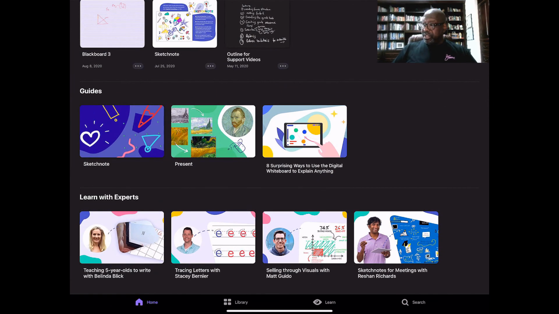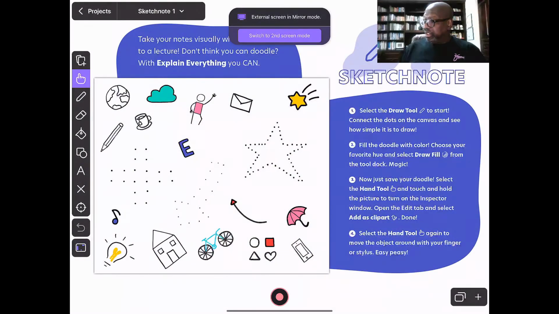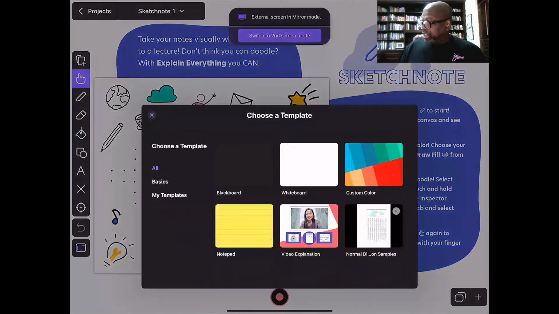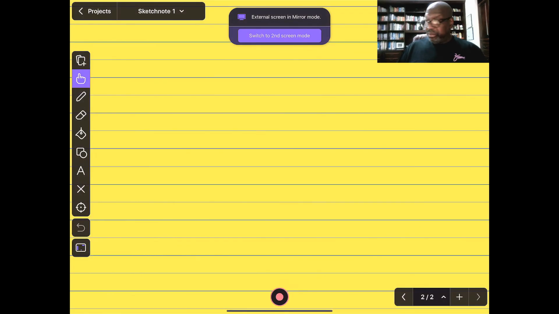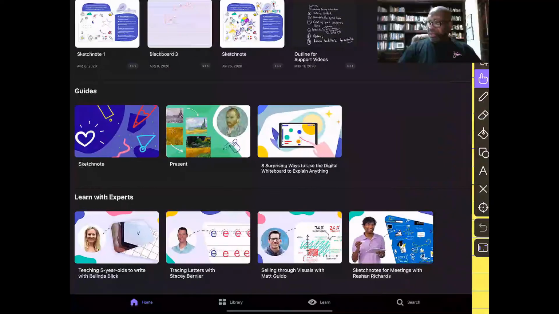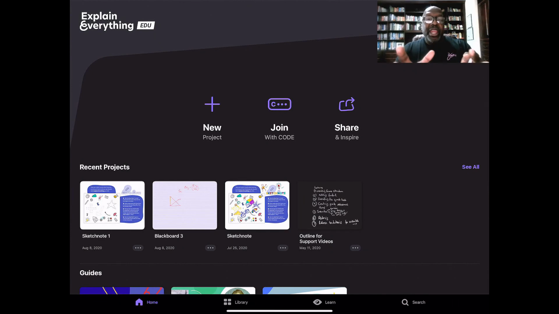You could play around with some of these templates and see what it gives you, sketch notes or whatever that is, and interesting things here. You could just play along with, like I said, all the different templates that you have available to you for use. All right, good. So that brings us to the end of my third favorite app.